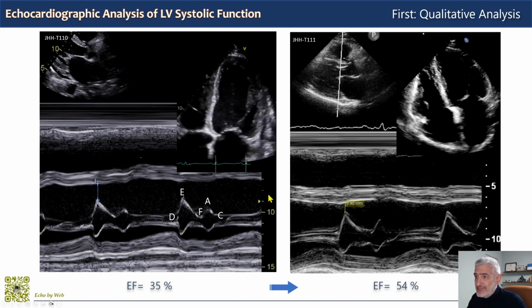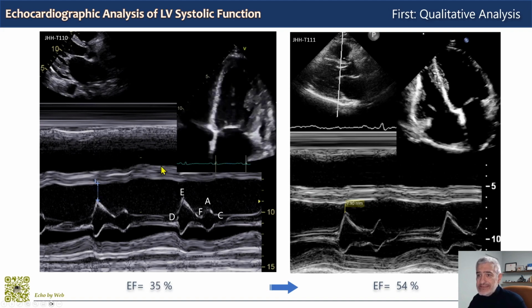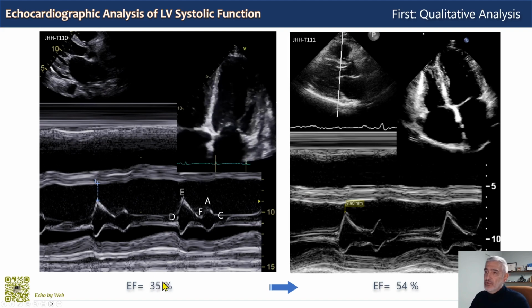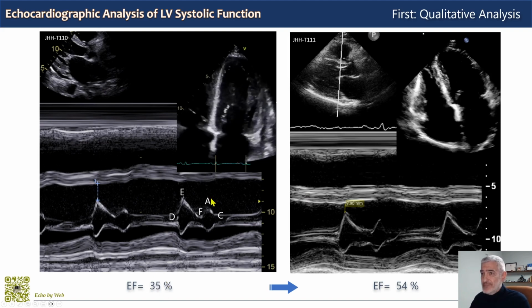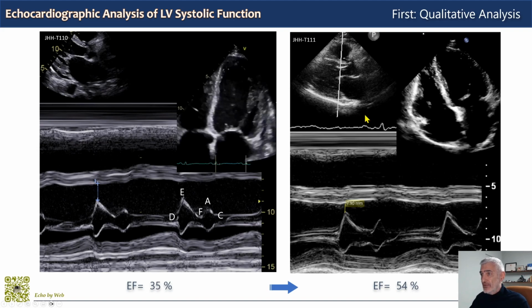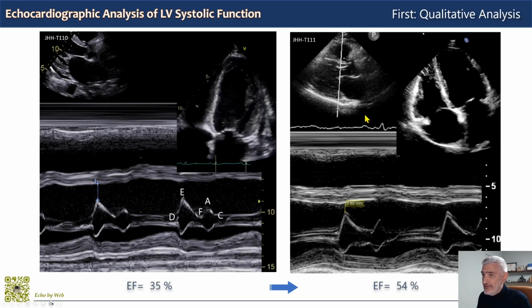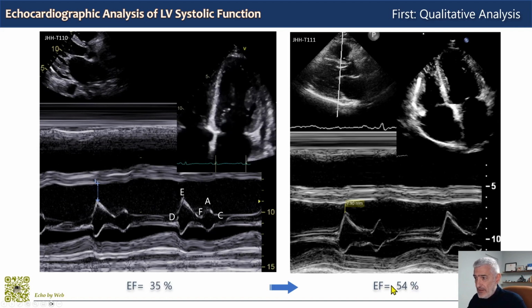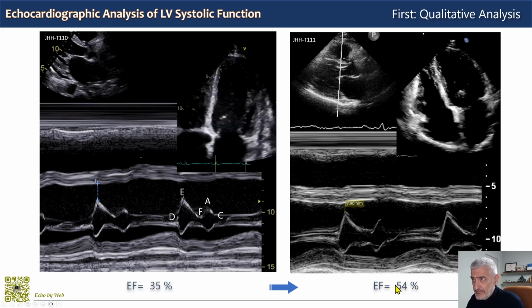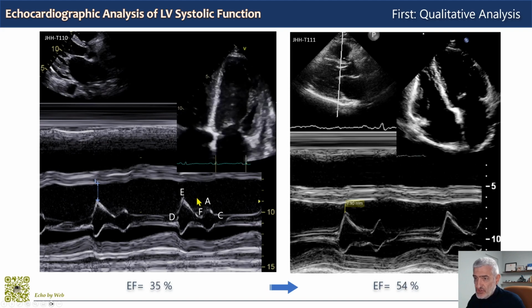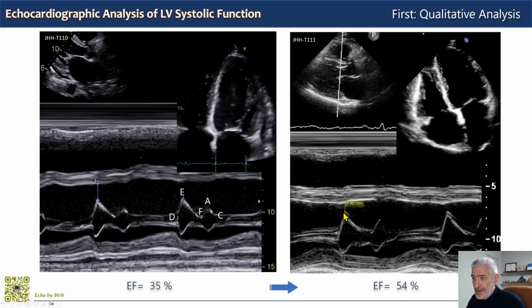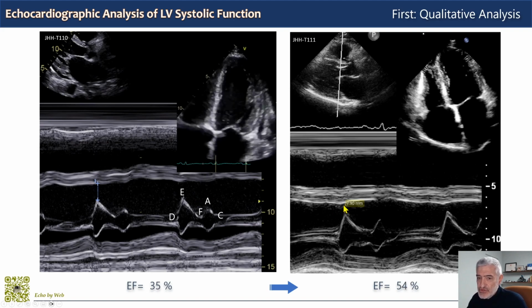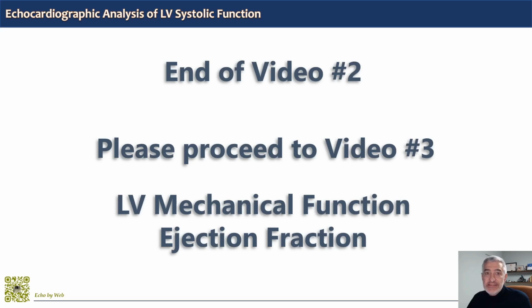Now this is the same patient in the baseline here on the left with a reduced ejection fraction of 35%, as you can see here, and on the right, during medical therapy, we have a recovery of the systolic function, and you see the decrease in the mitral E septal separation. And this is the end of video number 2 about the echocardiographic analysis of left ventricular systolic function.